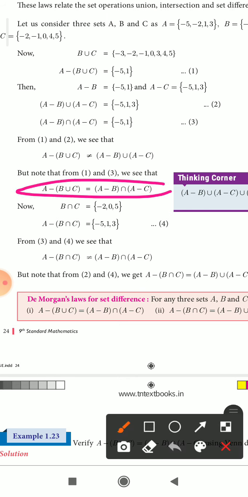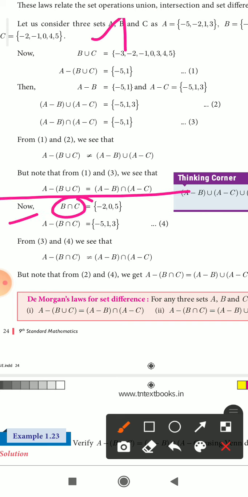This is one law, De Morgan's law for set operations, for set difference. Then now find B intersection C.